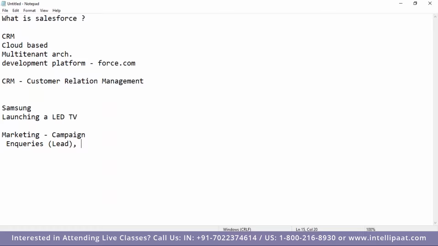But as soon as I'm saying that yes, I'm interested to purchase the TV, that's where the lead gets converted into account, contact, and opportunity. So now when we are talking about this, earlier it was a lead, so it gets converted into account. I'm talking from Salesforce terminology or sales terminology.